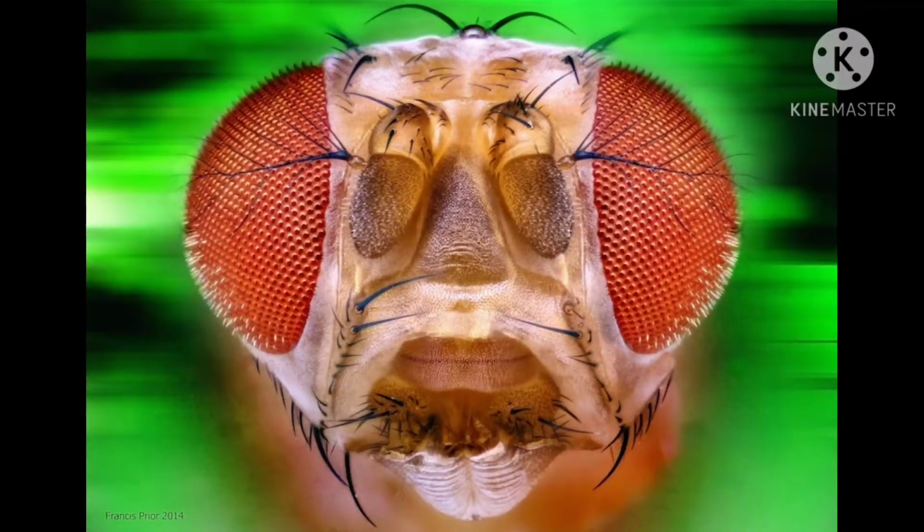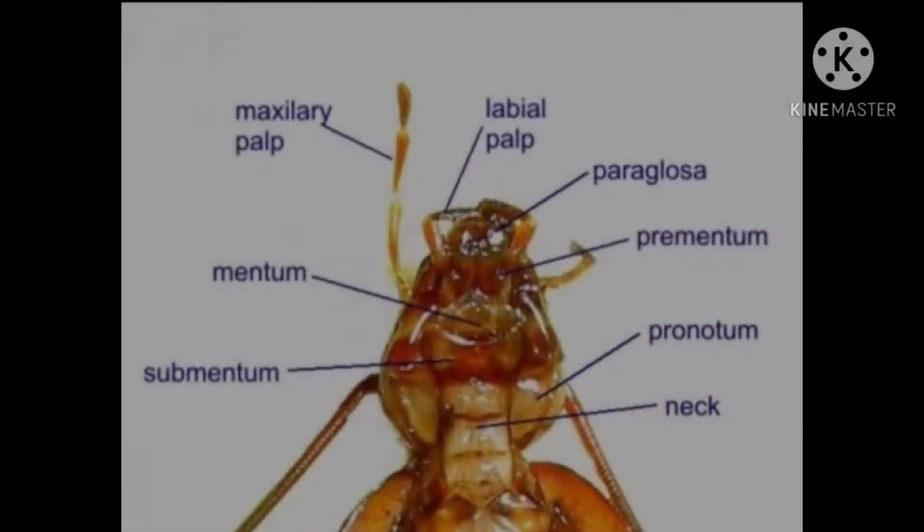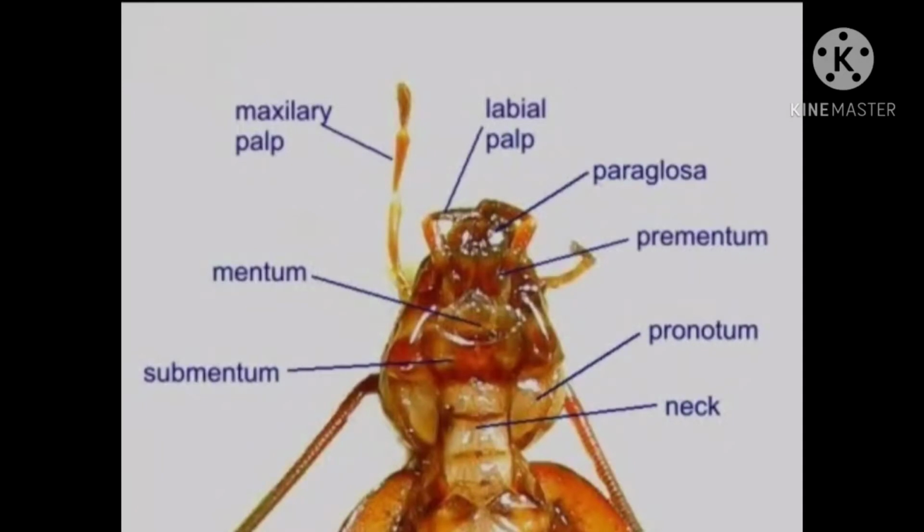See, in the diagram, I have already shown you where these compound eyes are present. This is the structure of ommatidia. Now the next thing is the mouth parts. The cockroach has a preoral cavity in front of the mouth in which food is reserved.